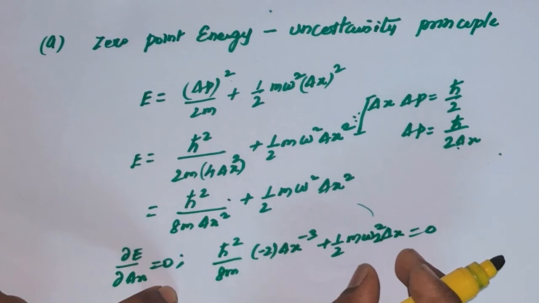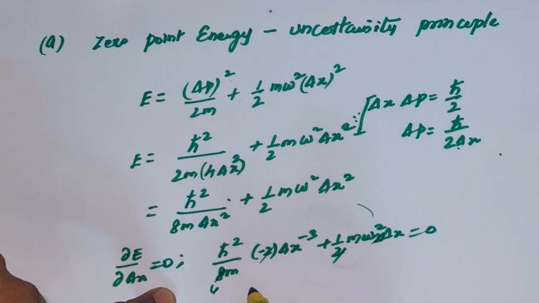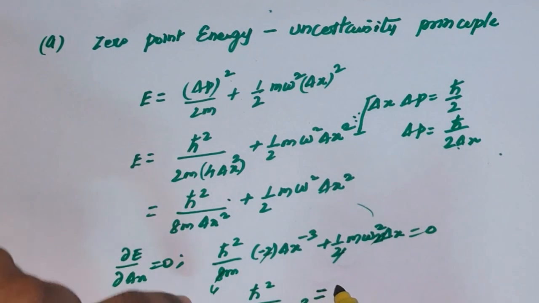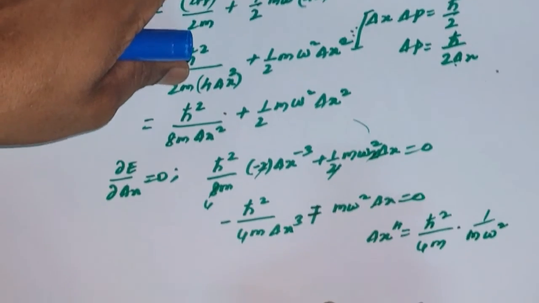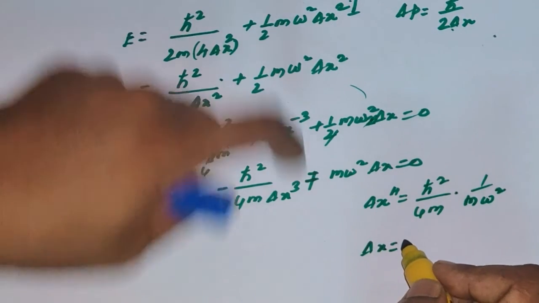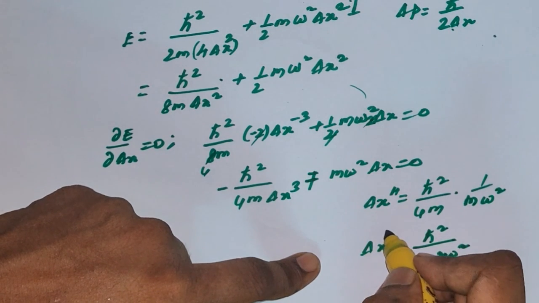From this relation, we can find the value of Δx for the minimum. Canceling the 2s, we get ħ²/4m times Δx to the power minus 3 equal to m ω² Δx. Rearranging, Δx to the power 4 equals ħ²/4m divided by m ω², which is ħ² divided by 4m² ω².